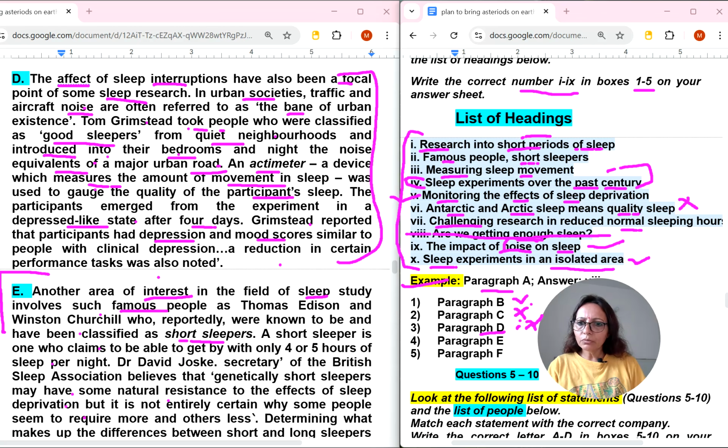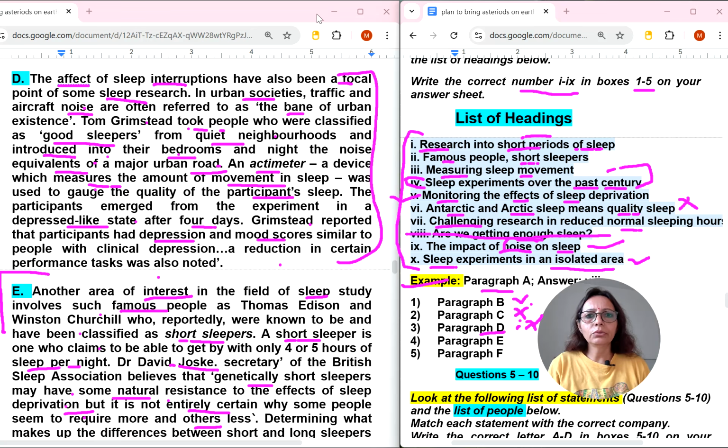A short sleeper is one who claims to be able to get by within 4 to 5 hours of sleep per night. Now they have started explaining the definition of short sleeper. Dr. David, secretary of this and this, believes that genetically short sleepers may have some natural resistance to the effect of sleep deprivation. It is not entirely certain why some people seem to require more sleep and others less.